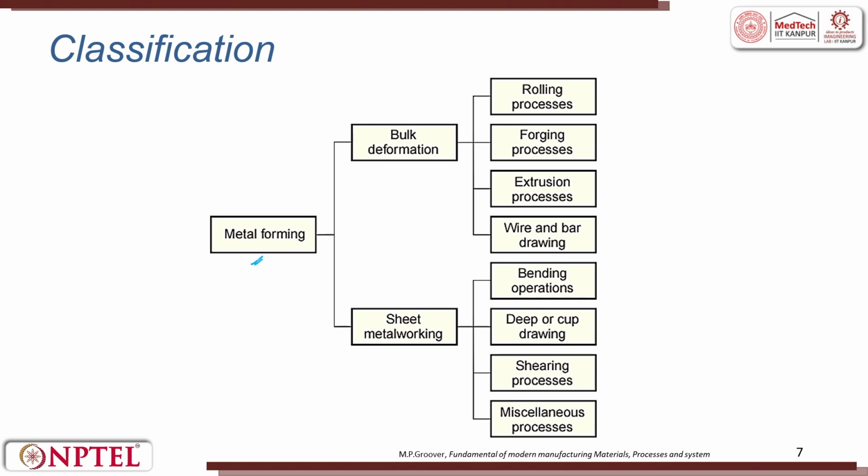Now, let us see the classification of metal forming processes. The metal forming processes are classified based upon the raw material available. If the raw material is in an ingot form, where the volume is high and the surface area is low, they fall under the category called bulk.